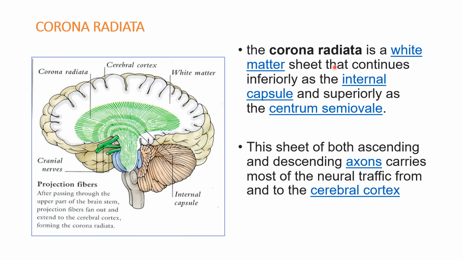See here, the corona radiata is a white matter sheet that continues inferiorly as the internal capsule, and superiorly it continues as the centrum semiovale.